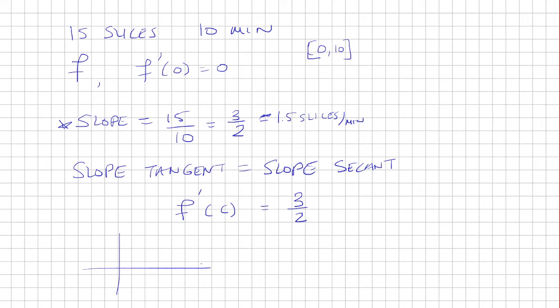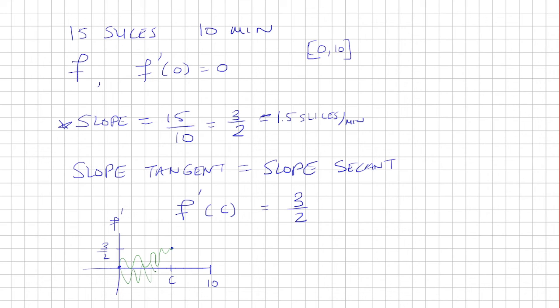Now, if I were to plot this derivative, we know at time 0 it's 0 based off this thing right here, and at some point c between 0 and 10, the value is 3/2. Now, because f is differentiable, that means f prime is continuous. So what happens is all the values between 0 and 3/2 are going to be hit at some point.